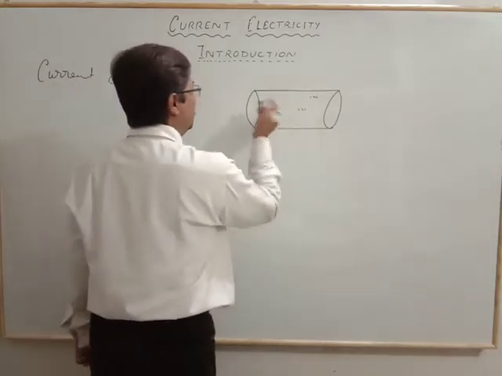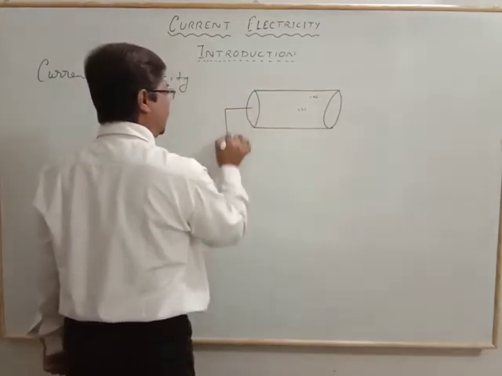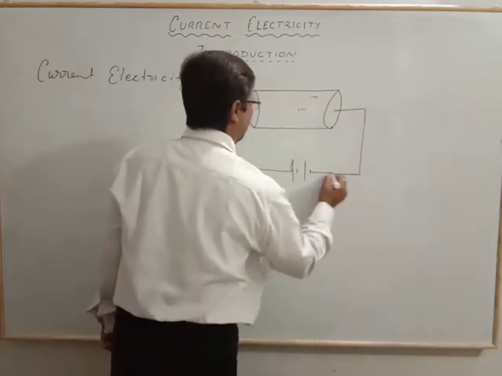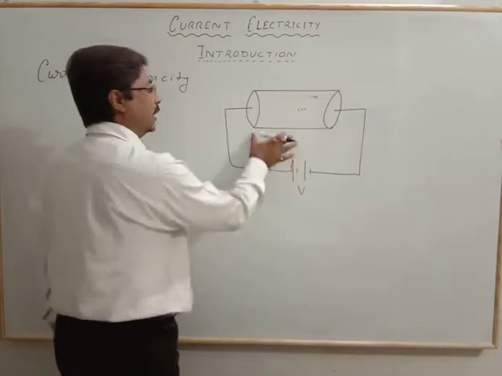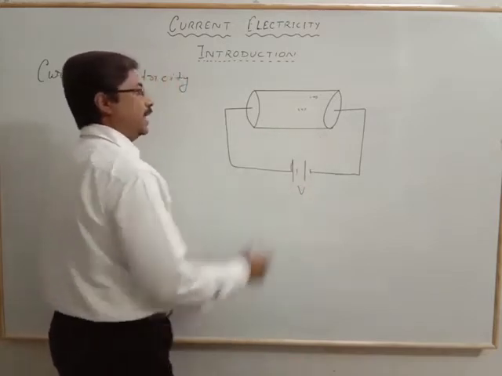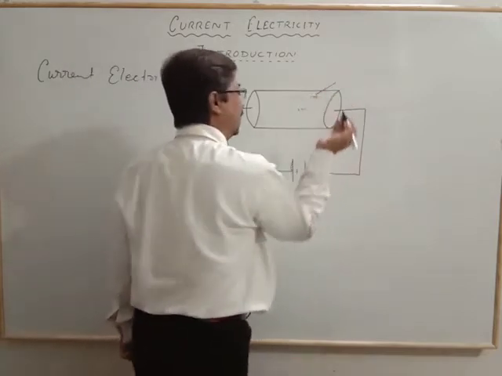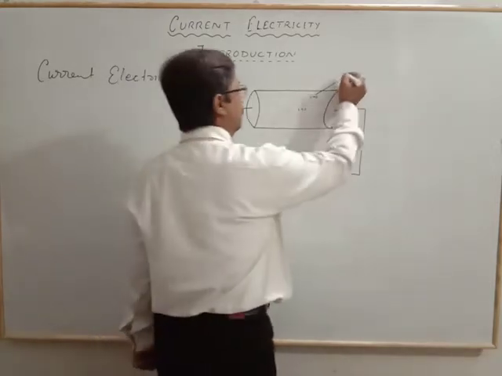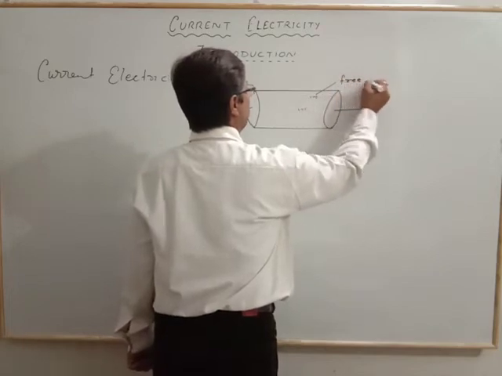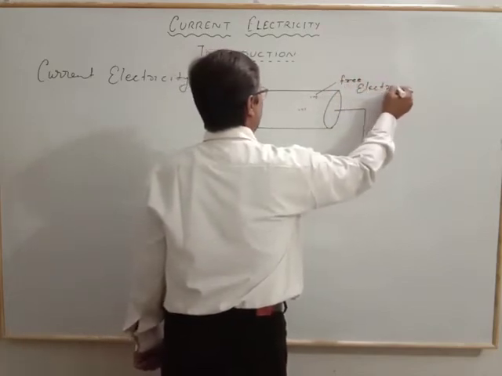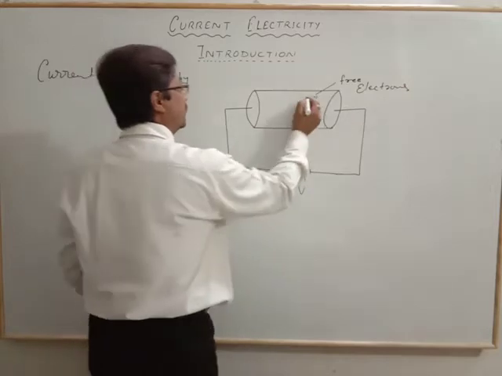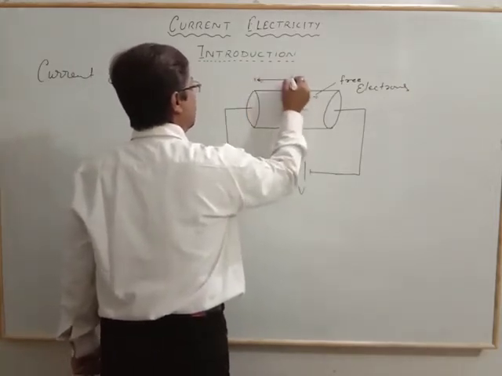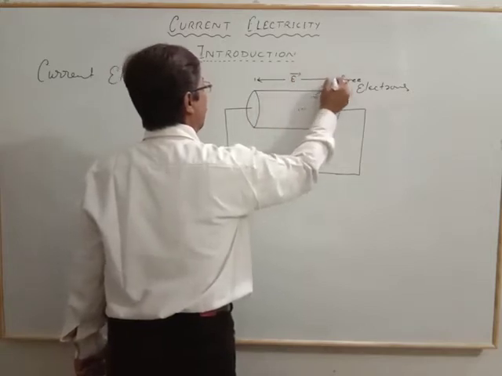And whenever a potential difference of V is applied along this conductor, the free electrons, which are free and do not have any affinity with their parent atom, start moving only due to the electric field generated along the conductor.